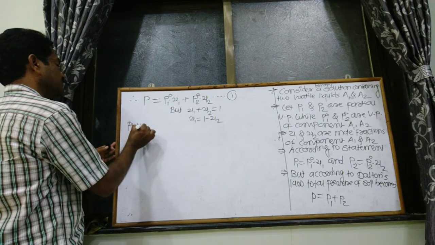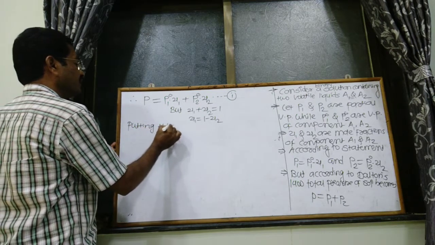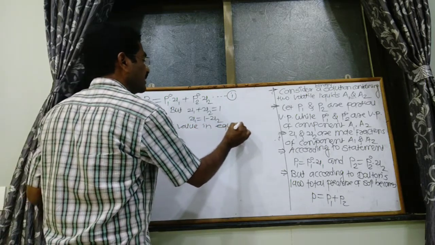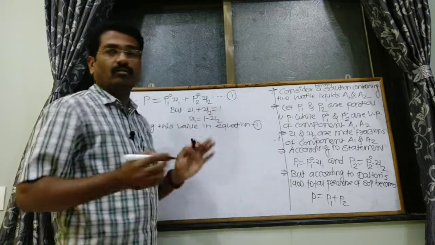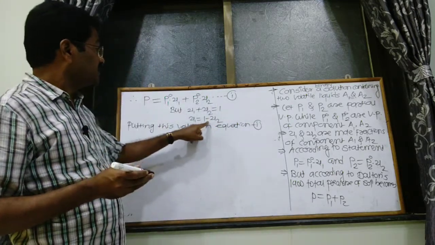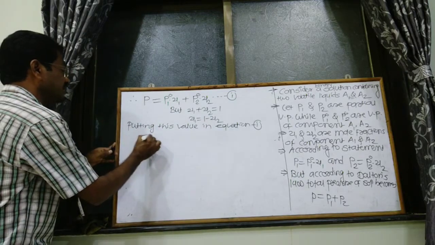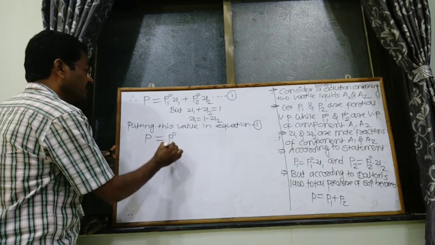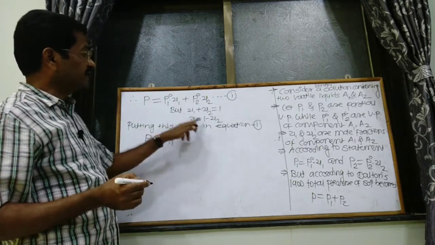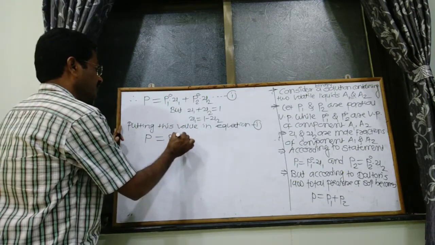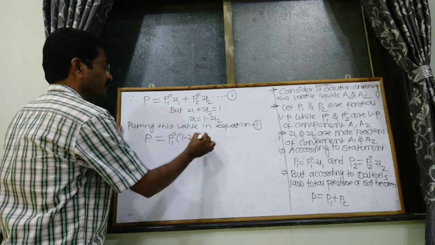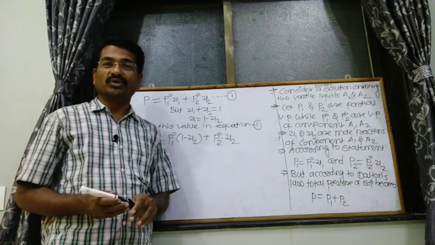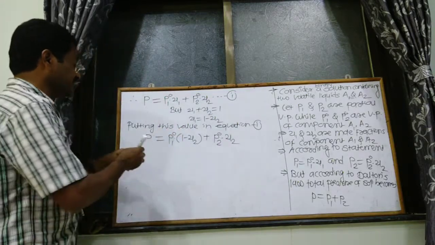Put this value in equation first. By putting this value in equation first, we get P, that is the pressure of the solution, is equal to P01, and for X1 this value is put in brackets, 1 minus X2, plus P02 into X2. Then simplify this equation.